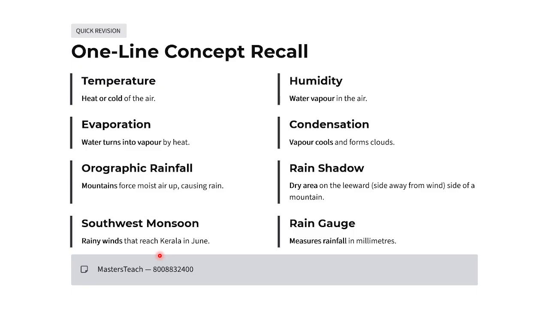One line concepts. What is temperature? Heat or cold of the air. What is vaporization? Water turns into vapor by heat. What is orographic rainfall? A mountain forces moist air up and causes rain. Southwest monsoon means rainy winds that reach Kerala in June. Humidity means water vapor in the air. Condensation means vapor cools and forms clouds. Rain shadow is the dry area on the leeward side, away from the wind, of a mountain. Rain gauge measures rainfall in millimeters.